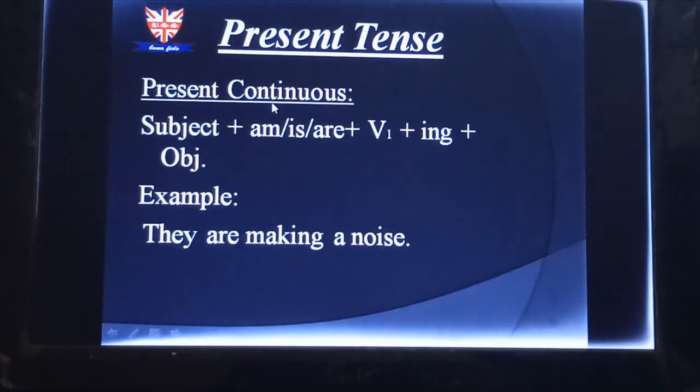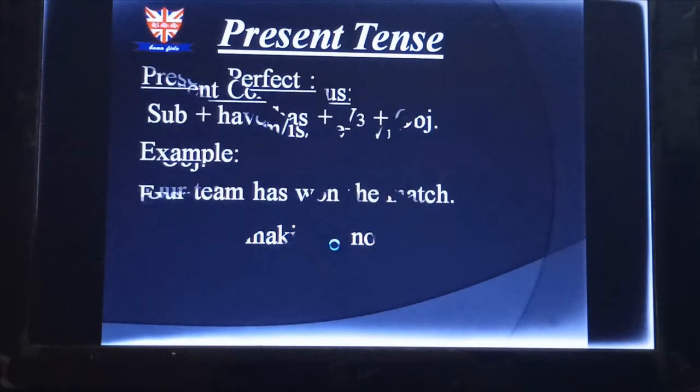Present continuous. Hope you can see. My structure is subject plus am or is or are plus V1 plus ing plus object. So what's my example? They are making a noise. Here, they is my subject. Then for they, we have taken are from the auxiliary verbs, and then make is my verb. I have added ing, that has become making. A noise is my object. So the example is: they are making a noise. Got it? Let's go for the next one.